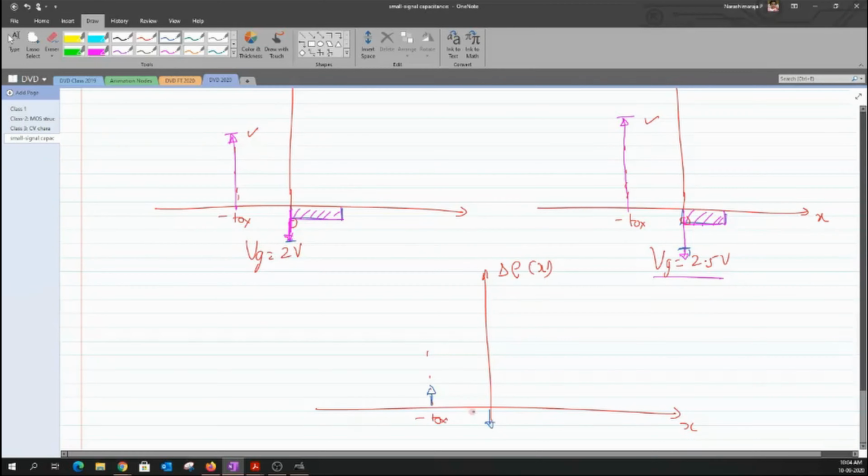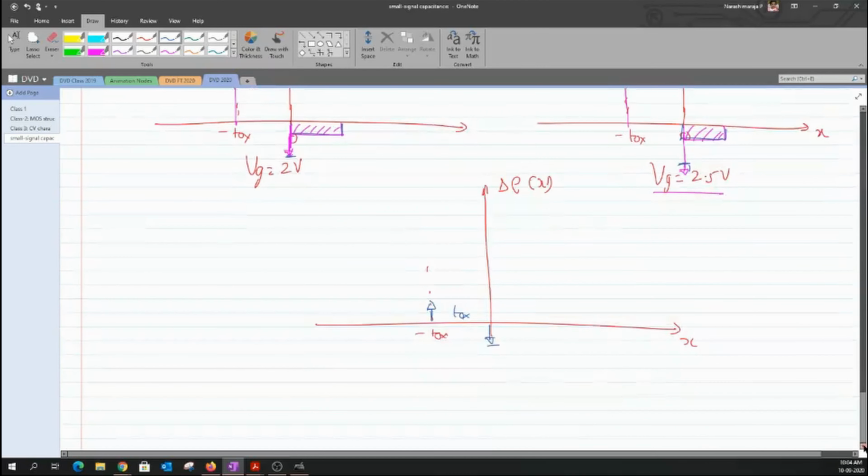Now when I see these charges, they are separated by a thickness which is again TOX. Okay, so in turn the capacitance that I would end up with is actually equal to COX itself, and that could be written as epsilon OX divided by the thickness of the oxide, or you can write it in terms of whatever Q you have and the corresponding delta VG, the corresponding small signal voltage that you have. Okay, you can write it even in this way.